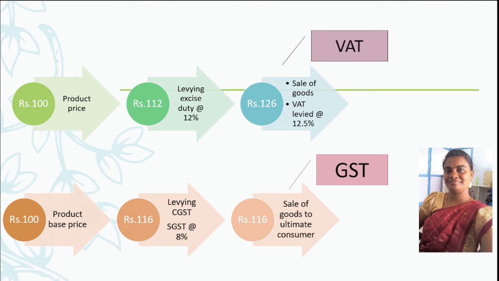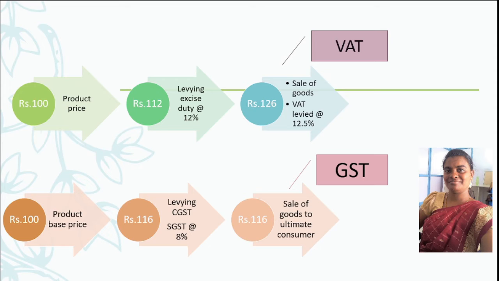Before the implementation of GST, VAT was in practice. First, we go through the VAT calculation. A product whose base price is Rs 100, after levying excise duty at the rate of 12%, has a value of Rs 112. On sale of such goods, VAT is also levied at the rate of 12.5%, and the value to the ultimate consumer is Rs 126.